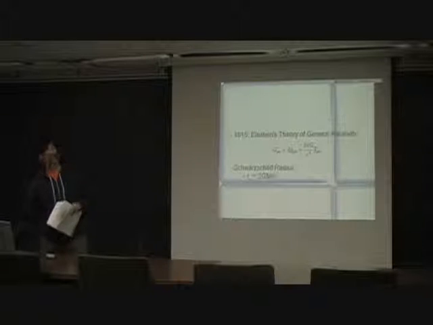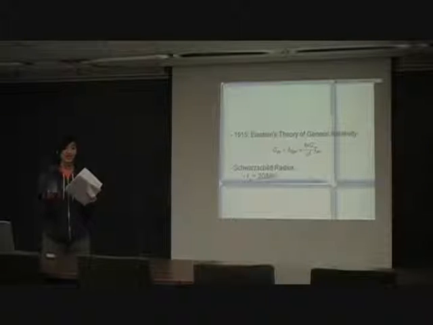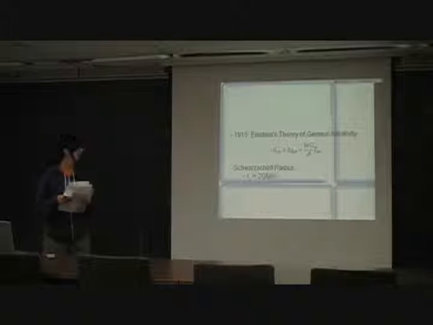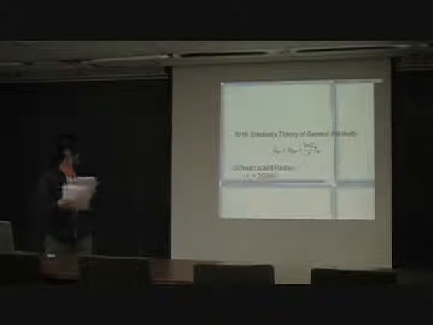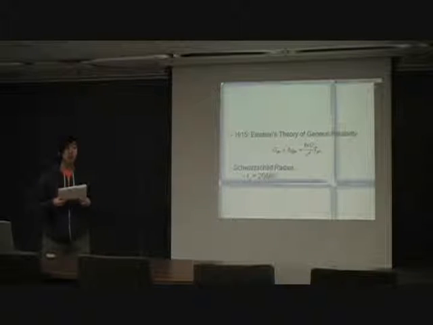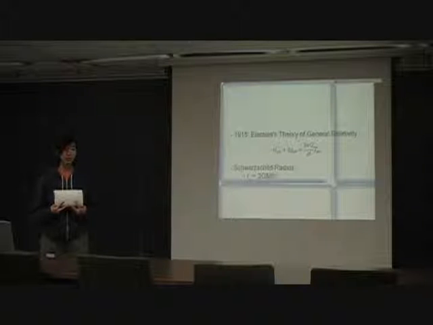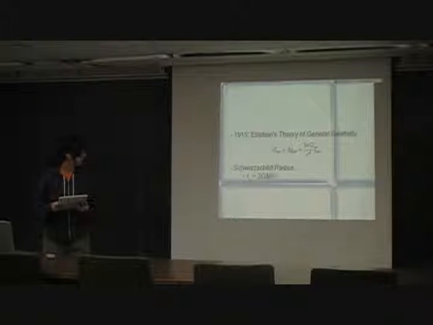Until Einstein proved that yes, light is affected by gravity, and he came up with his theory of general relativity, and there's his field equation. Shortly thereafter, Karl Schwarzschild came up with the Schwarzschild metric, which is the solution to the field equation. And from this one, you could get the Schwarzschild radius, which is given below.